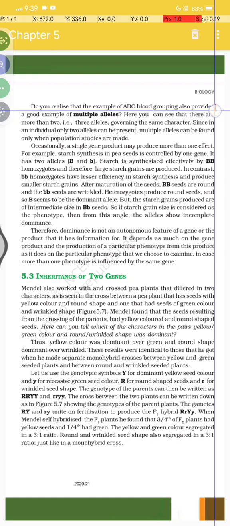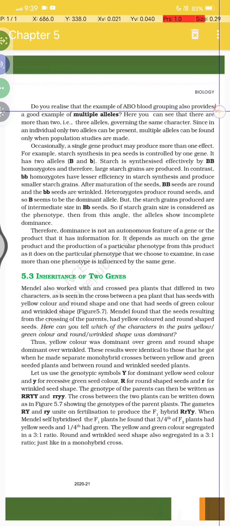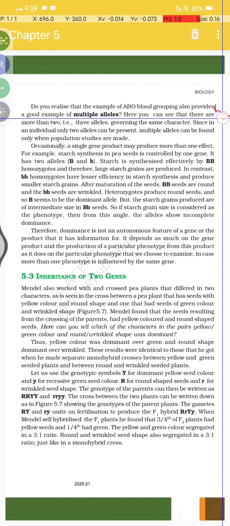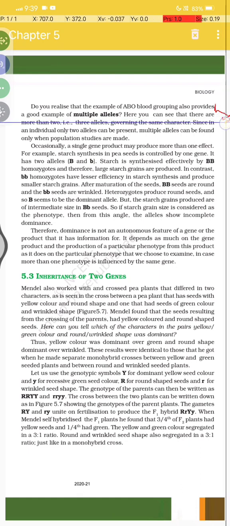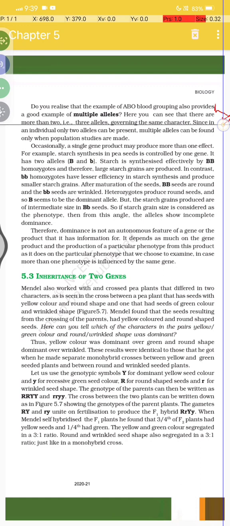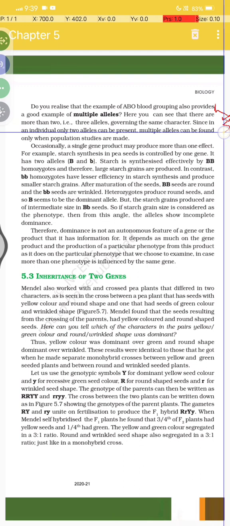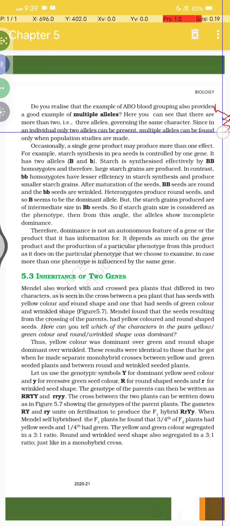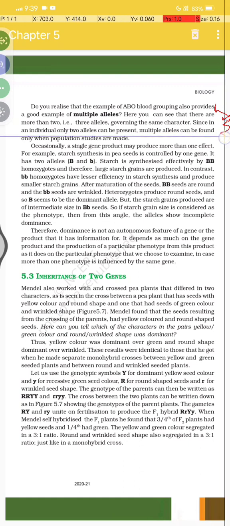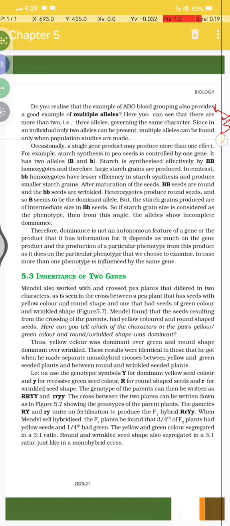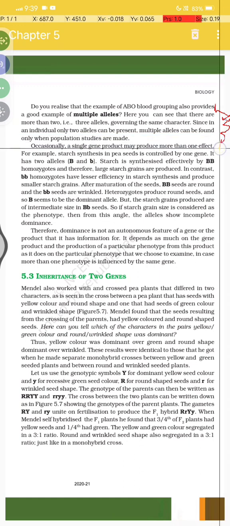Do you realize that the example of ABO blood grouping also provides a good example of multiple alleles? Here you can see that there are more than two, that is, three alleles, governing the same character. Since in an individual only two alleles can be present, multiple alleles can be found only when population studies are made. Occasionally a single gene product may have more than one effect.